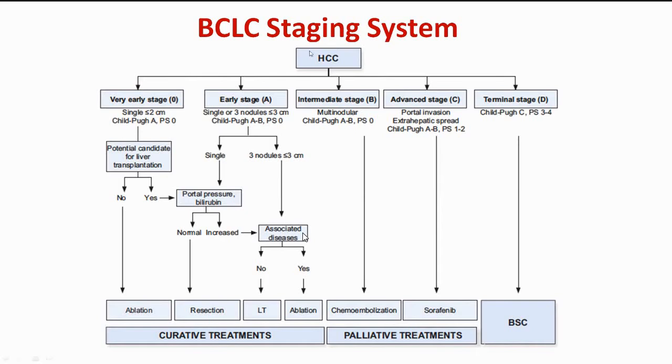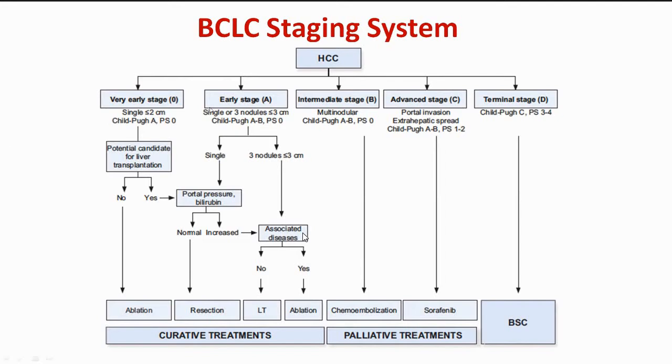I will be discussing very early and intermediate stage, because advanced stage and terminal stage will be discussed by Dr. Denny and Dr. Razif. So what is very early stage? Very early means a patient having compensated cirrhosis, Child A, very good performance status, and a very small, just detected tumor.